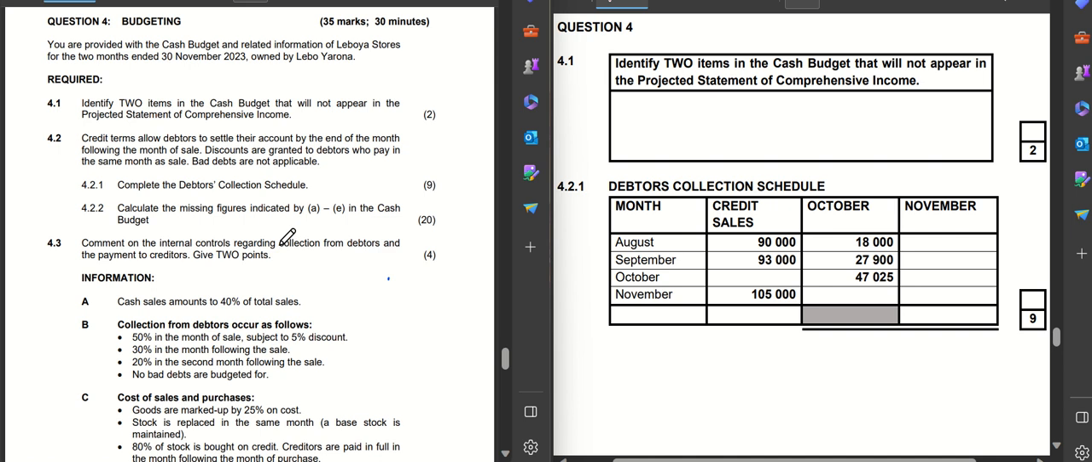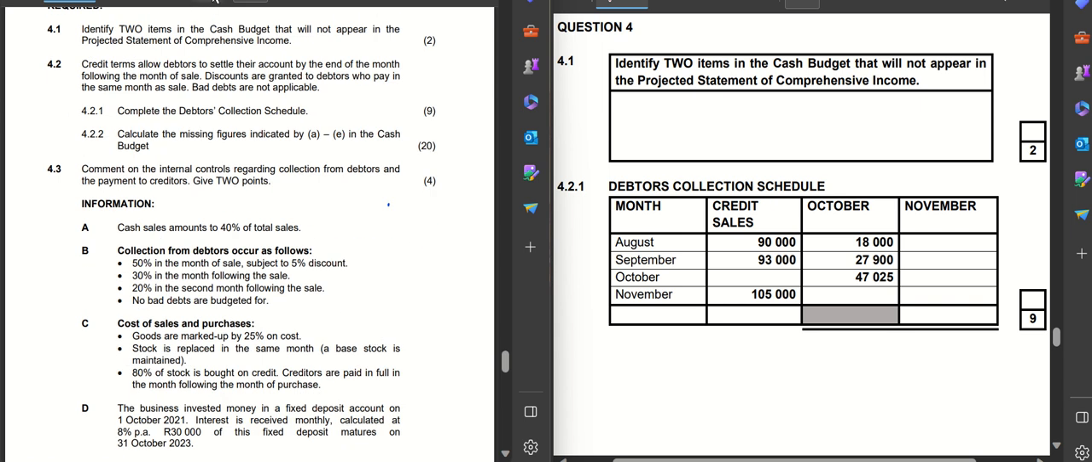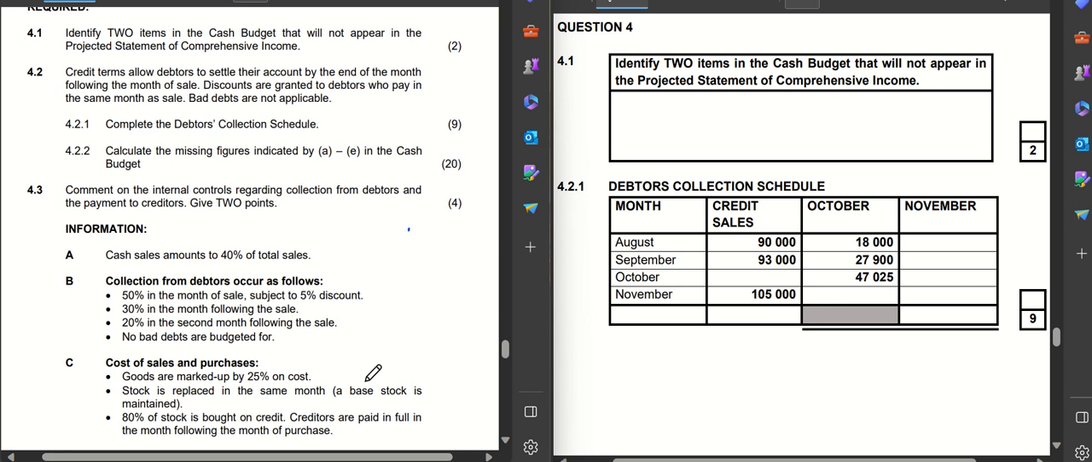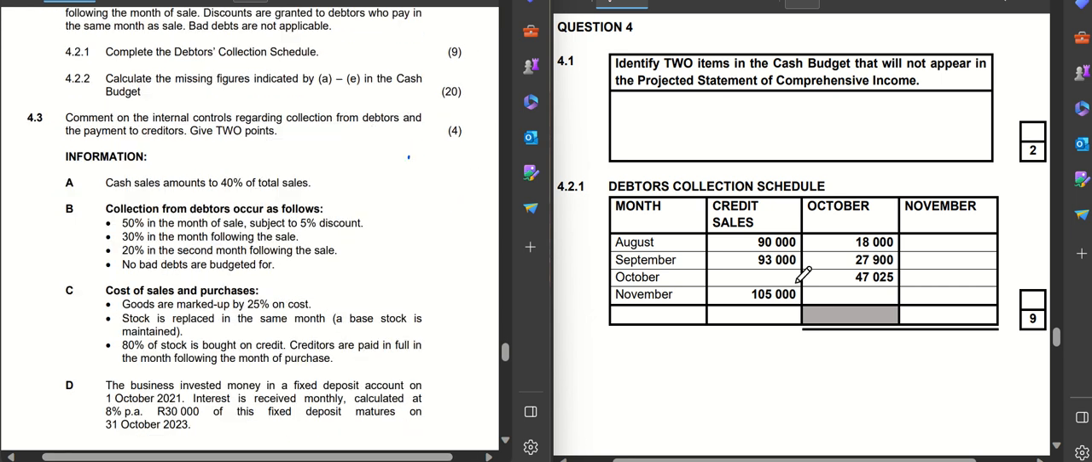4.2, this question wanted us to do the debtors collection schedule. So we're going to try and do that, and we'll see how far we can go. One of the things that fascinates is that there was a missing amount in the month of October here, so you had to get that amount. When you come to the collection, you had 50% in the month of sale, 30% in the month following, 20% in the second month, and no bad debts are budgeted for.